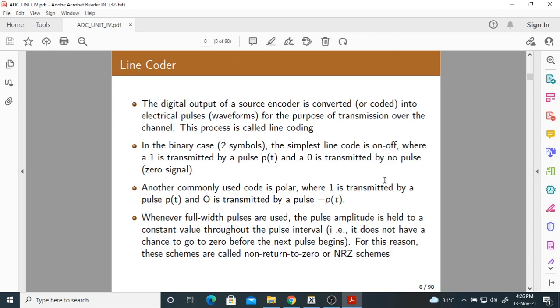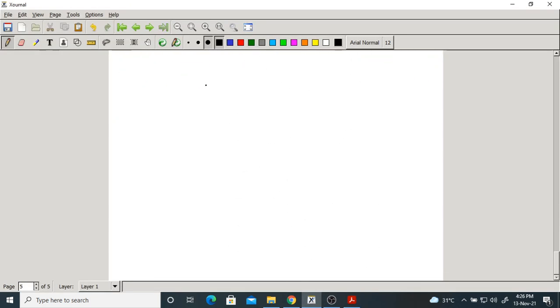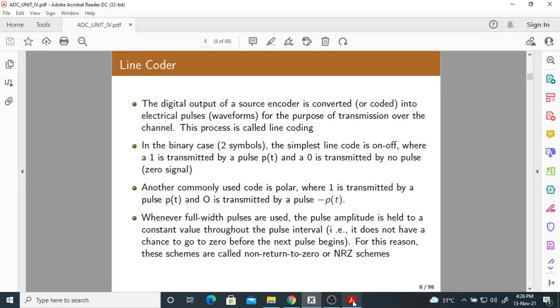Before that we have something very important, called line codes, or line coding. What does it mean? Converting bits into a waveform is called line coding.